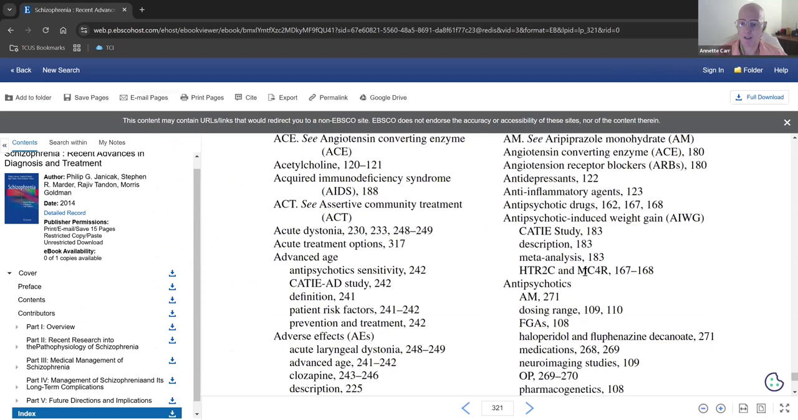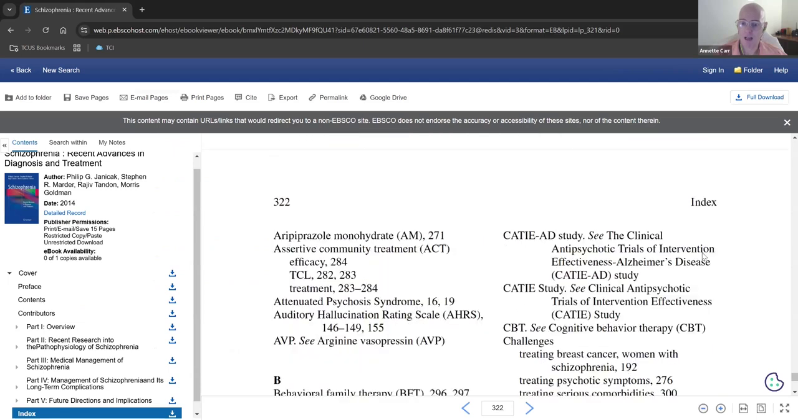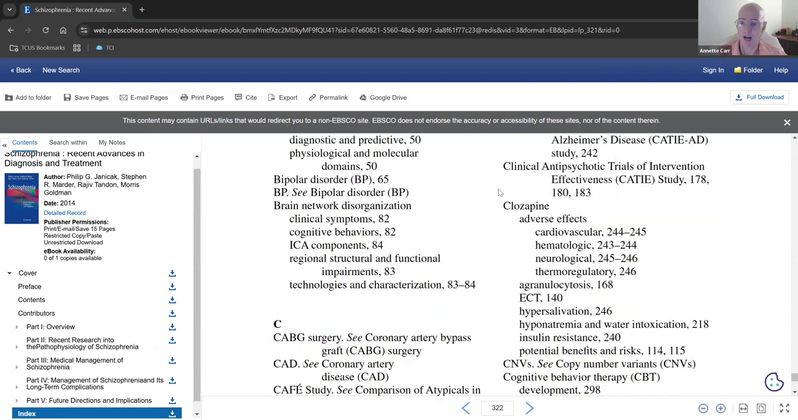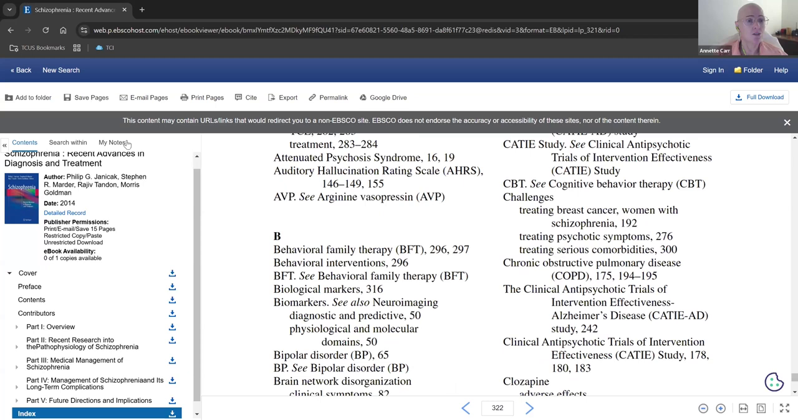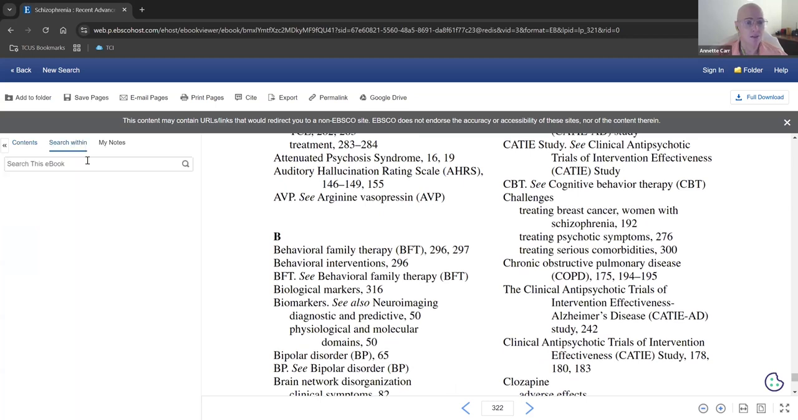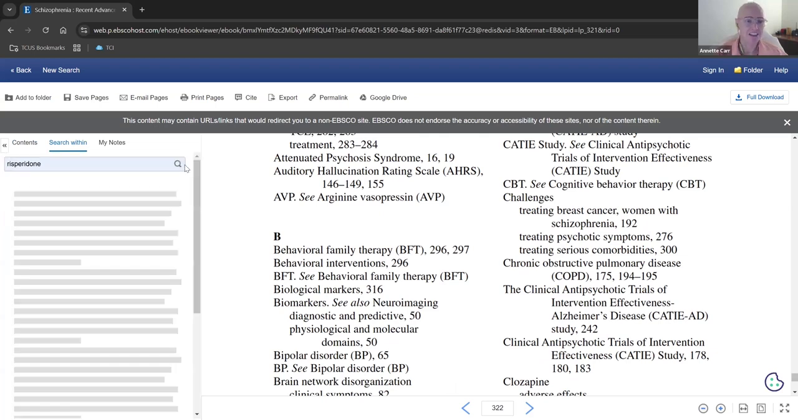So for instance, if you're looking for clozapine, the antipsychotic clozapine, these are the pages that it appears on. You can also search within the book over here. So you see search within. Okay, and I'm going to do risperidone. That's another antipsychotic that's injectable, long-acting, lasts 30 days. You can tell I grew up with someone with schizophrenia.